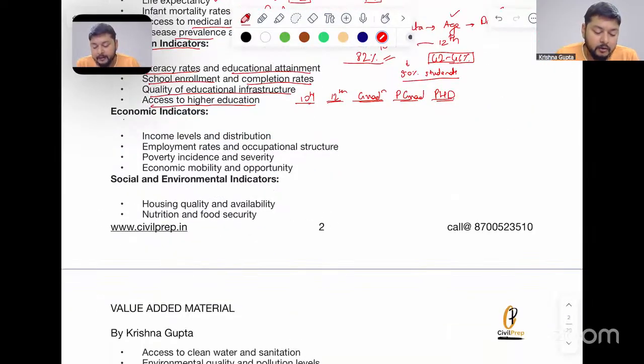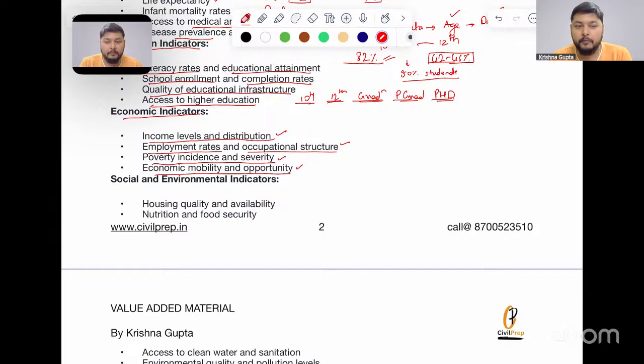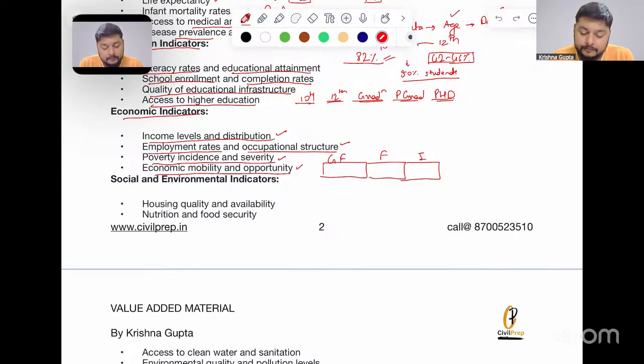Then under the economic indicators: the income levels and distribution, the employment rates and occupational infrastructure, poverty indices and severity, economic mobility and opportunity. Economic mobility and opportunity, for example: this is my grandfather, this is my father, this is me, this will be my children, and this will be my grandchildren.